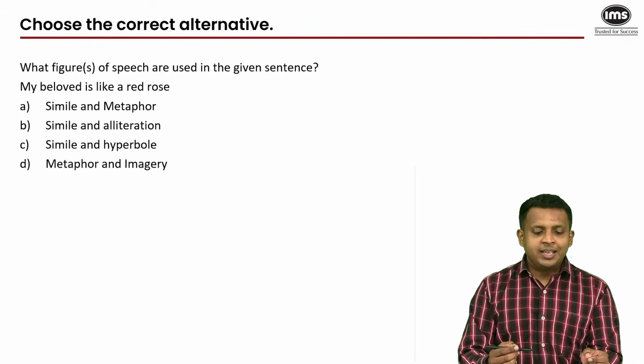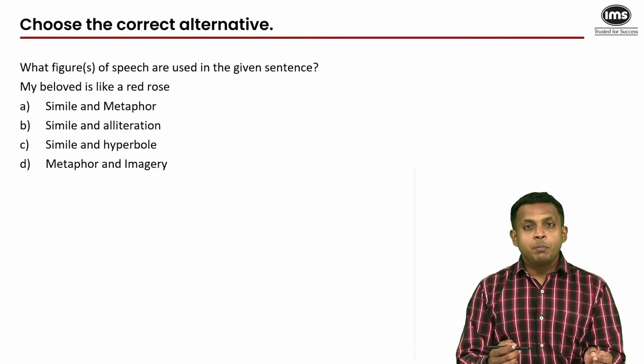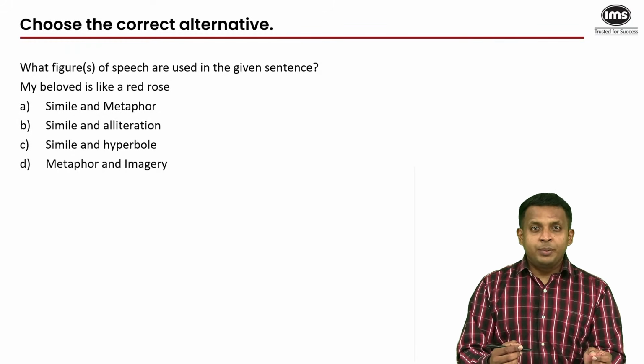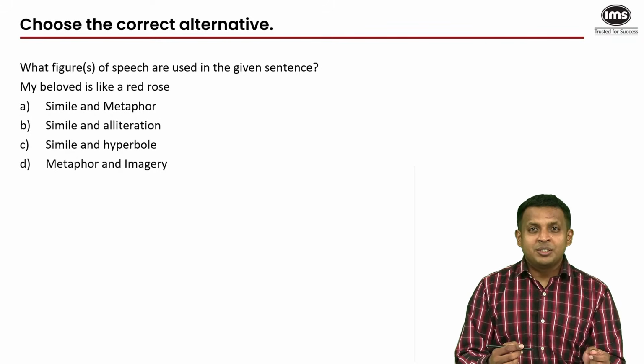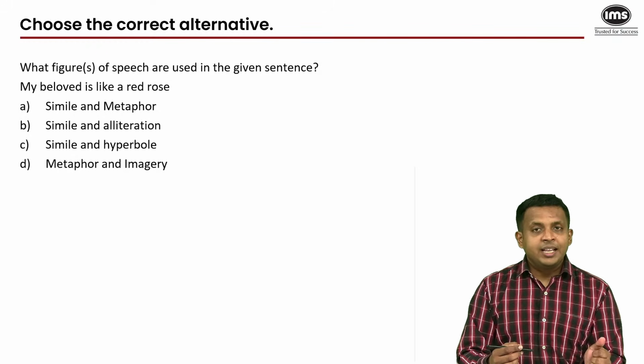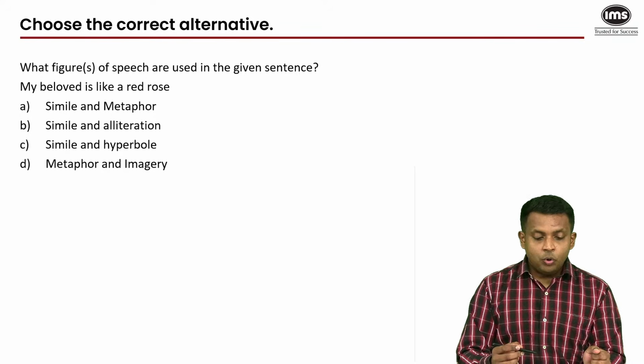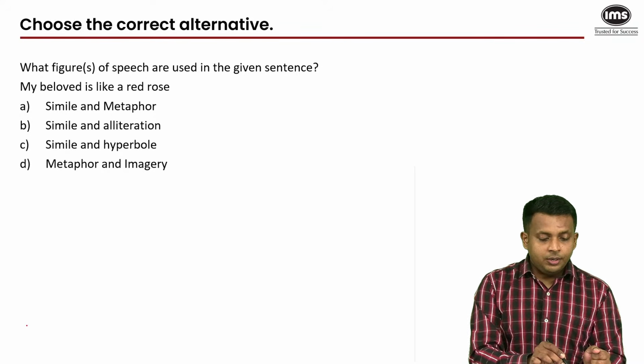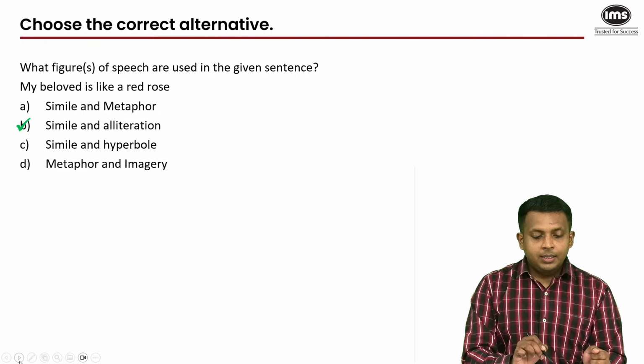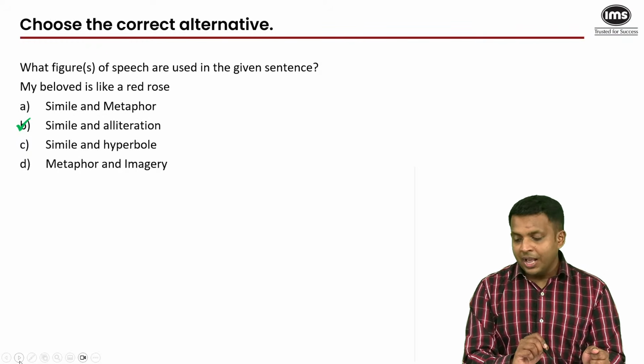So if someone calls it a scarlet rose or a crimson rose with velvet petals and thorns beneath them, and then if you describe the smell, the touch, how it appears, something which appeals to your 5 senses, then you would call it imagery. That is not happening here. So our answer here would be simile and alliteration, direct comparison and the repetition of the R sound.